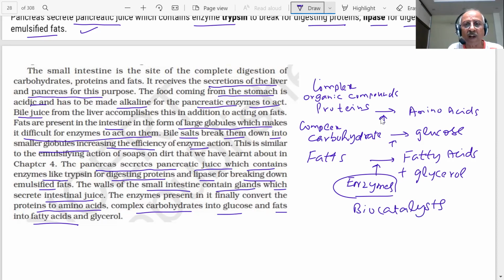The pancreas secretes pancreatic juice, which contains enzymes like trypsin for digesting proteins. Trypsin, student, will break down proteins into amino acids. And lipase is there for fats. These are enzymes, student, which come to break down fats and big globules into smaller particles so that they can be digested inside the body.